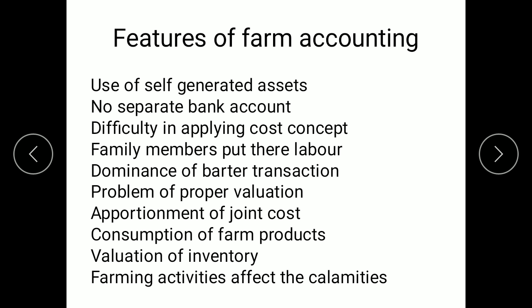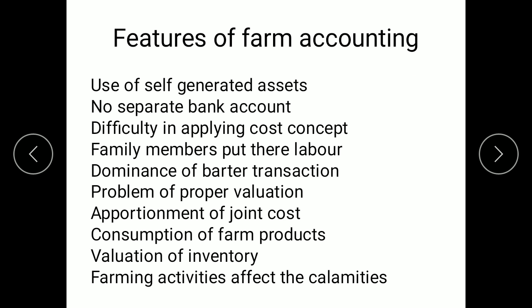Now let's see some features of farm accounting. So first point is use of self-generated asset. In farming activities, what happens? The farmer uses their own assets. There is no separation between farming activities and household activities. So the assets which are used in farming are maintained by the farm household, and it is very difficult to ascertain their proper value and depreciation on these assets. So this loophole will be there.